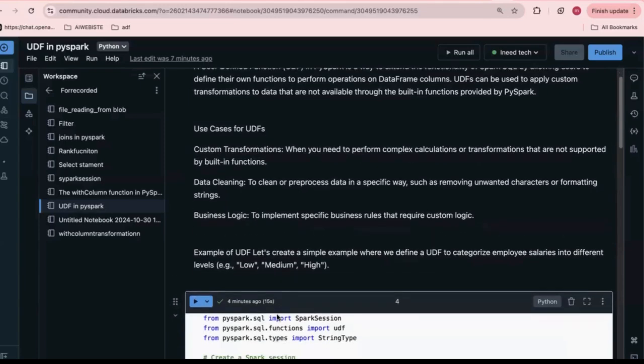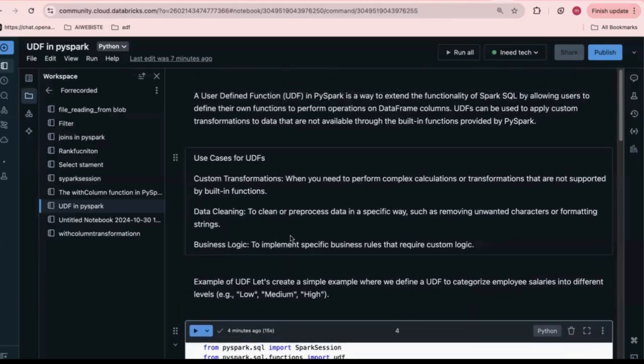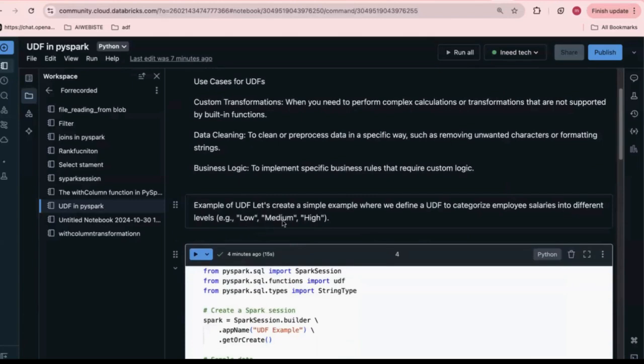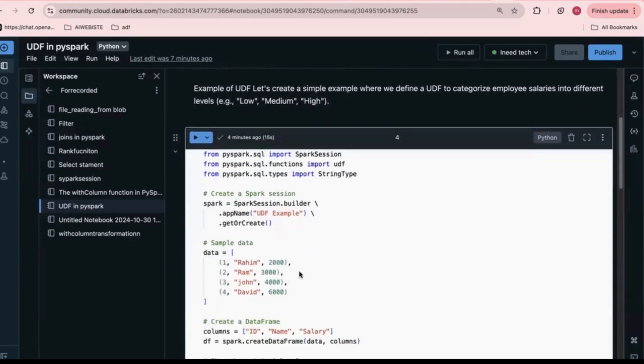Now I'm going to showcase one example that will help you understand user-defined functions. Let's create a simple example defining a UDF to categorize employee salary into different levels: low, medium, high. Right now, I'm importing the required libraries. From pyspark.sql import SparkSession. Again, from pyspark.sql.functions import udf, and from pyspark.sql.types import StringType. This is the start of the code. I'm creating a Spark session.